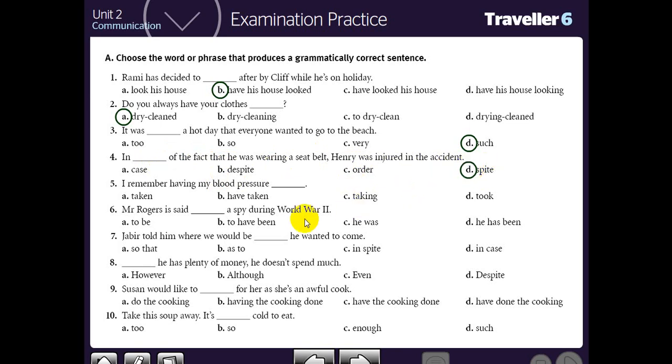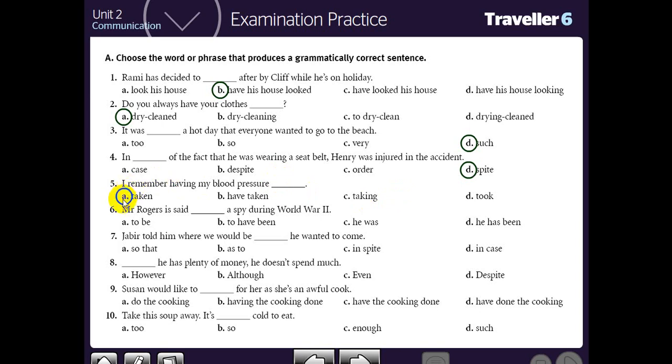I remember having my blood pressure. This structure, having my blood pressure, is causative. So you must choose a past participle in the space. Which one is the past participle of take? Take, took, taken. So the first one is right.